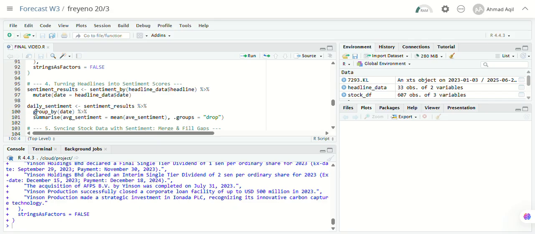This ensure that if there are mixed headlines, say for example, one positive and one negative, the final daily score reflect the overall tone investors might experience that day. This step is crucial because it turns subjective, qualitative news into objective data we can use in statistical analysis later. So let's run the code and see how the headline are perceived emotionally.